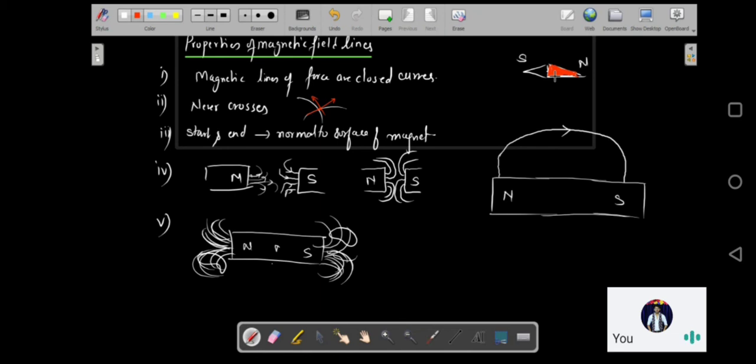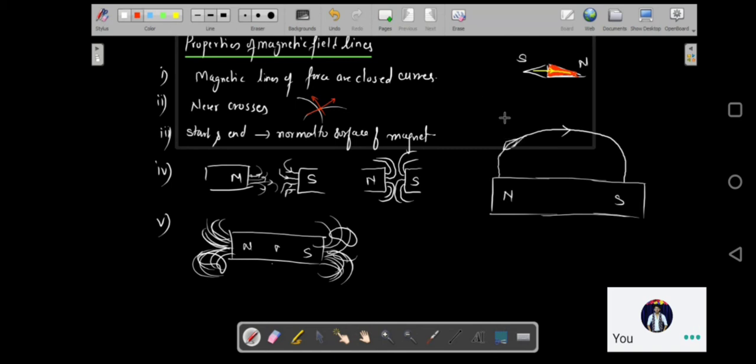So supposing you take this magnetic needle and place it over this magnetic field line. How will it place itself? This is going to behave like a magnet. So through this magnet, how should the field line pass? The field line should pass from south pole to north pole through the magnet. So the needle is going to arrange itself like this.